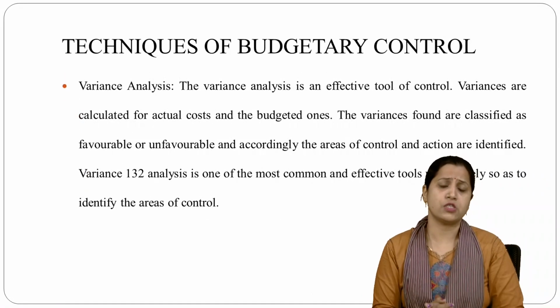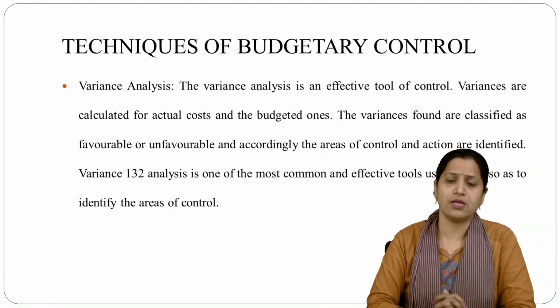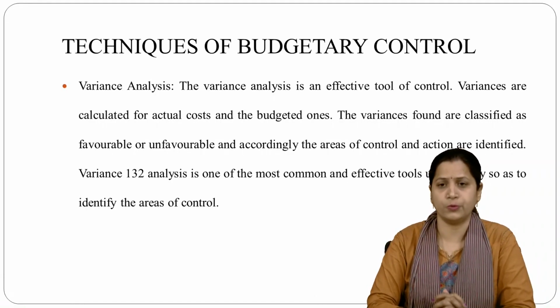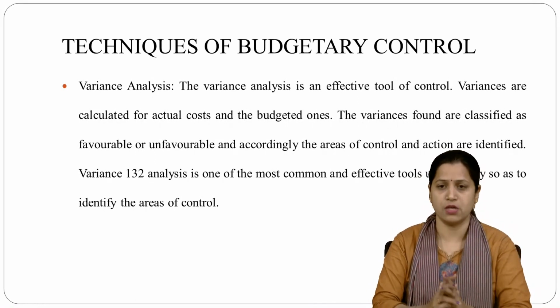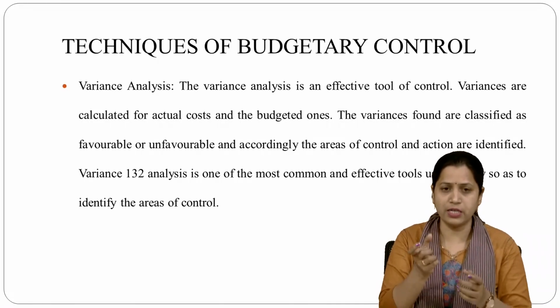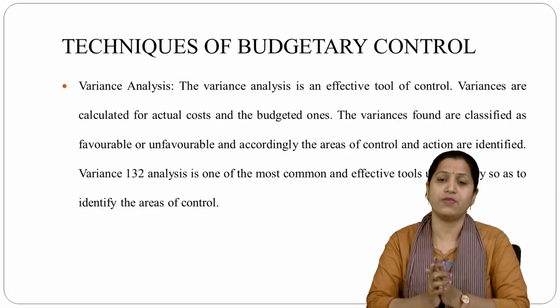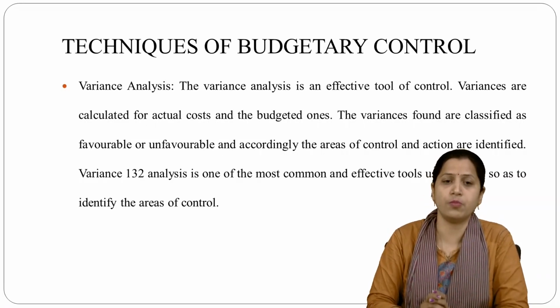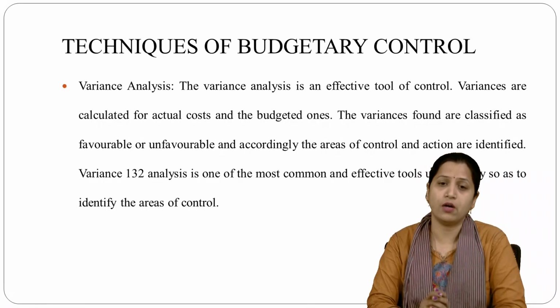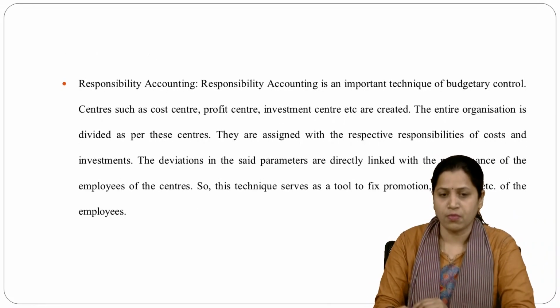Now, different techniques of budgetary control. The first one is variance analysis. Variance analysis is an effective tool to control. Variances are calculated between actual cost and the budgeted ones. What is the meaning of variance? We find the difference between our actual cost and what we have estimated. The variances found are classified as favorable or unfavorable, and according to that, the areas of control and actions can be identified.